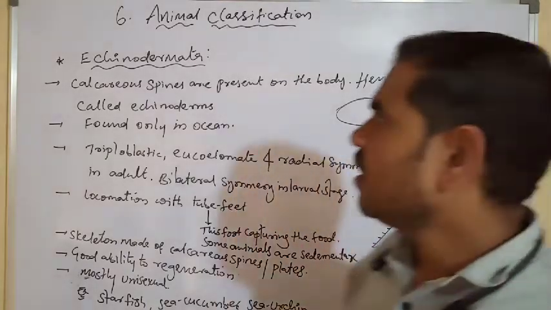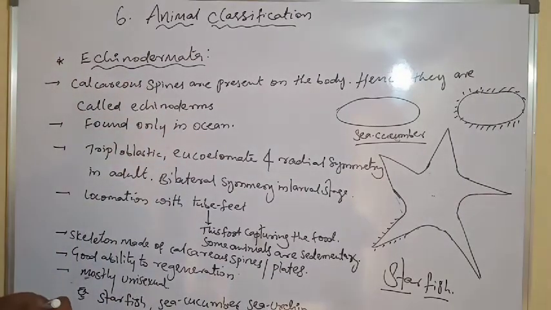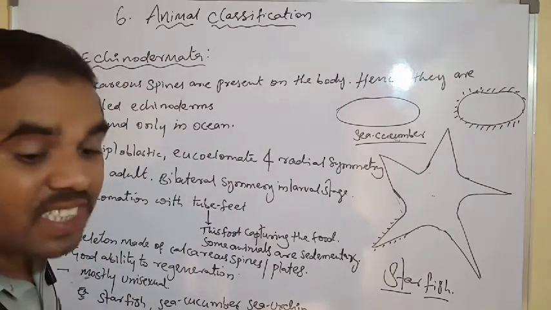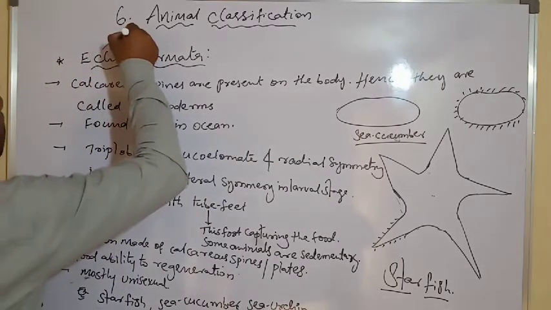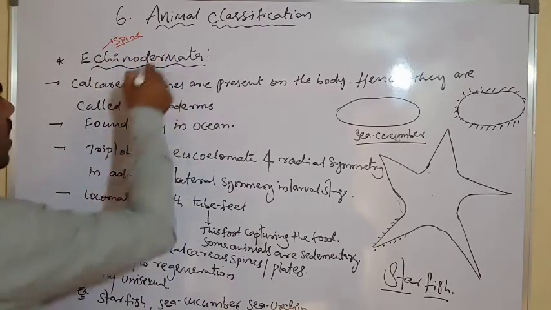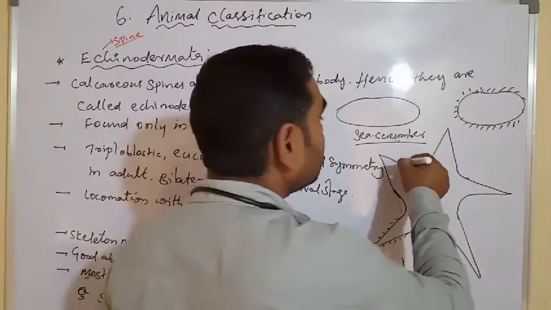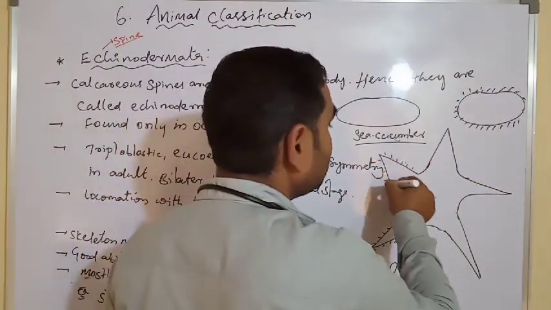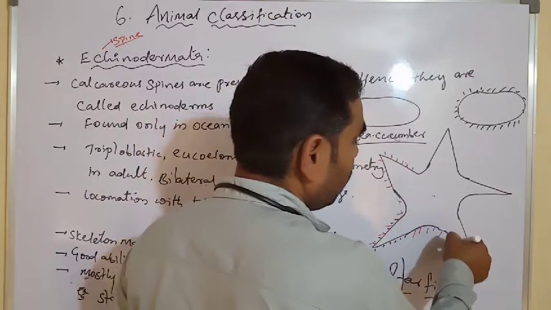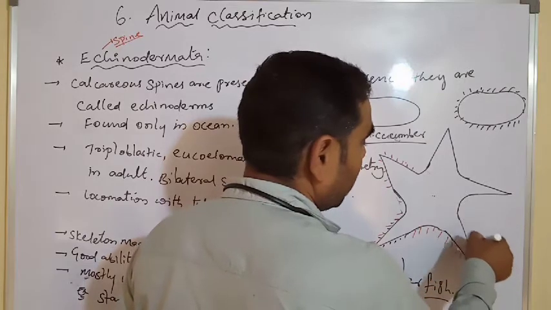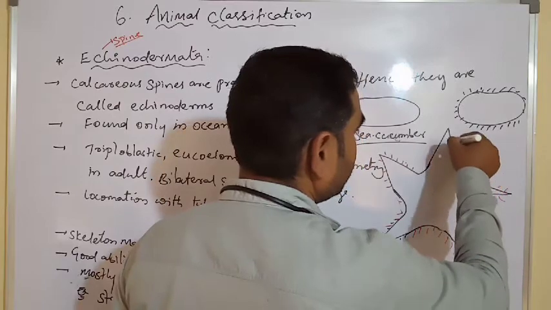Okay, students. Next one is Echinodermata. What is Echinodermata? Echino means spines on their body. Derma means skin. The skin totally has spines, like this. Spines are present on the skin, so we call them Echinodermata. See, spines like this are there.